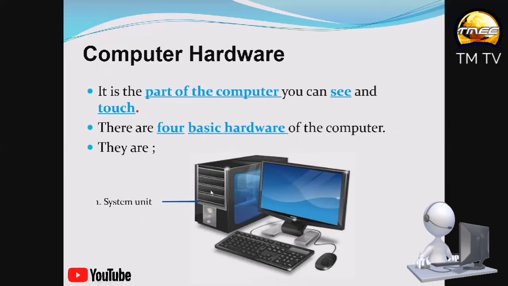And this is our system unit. While it looks like a box, it's the system unit, but it's not a box. This is what contains the brain of the computer.